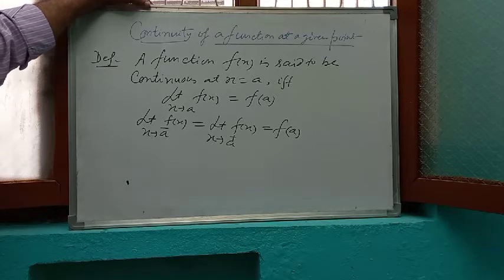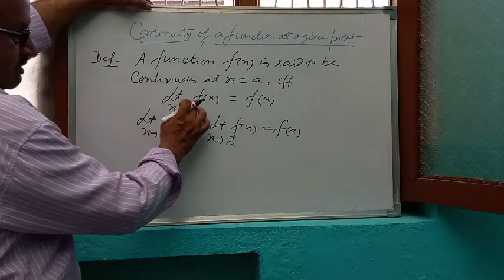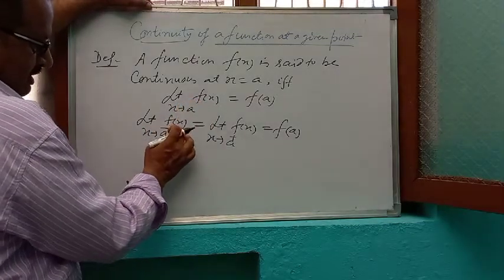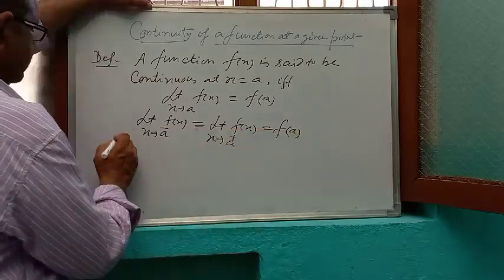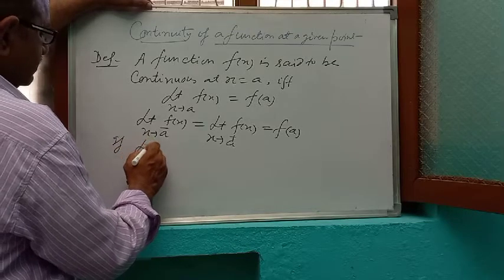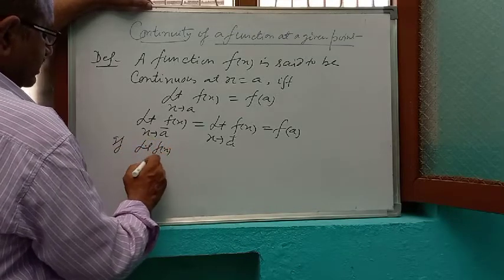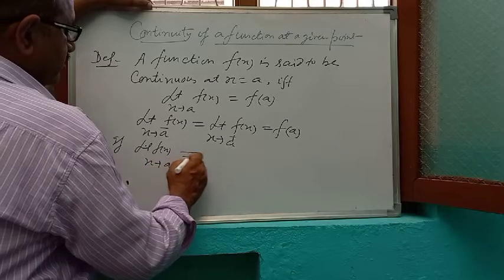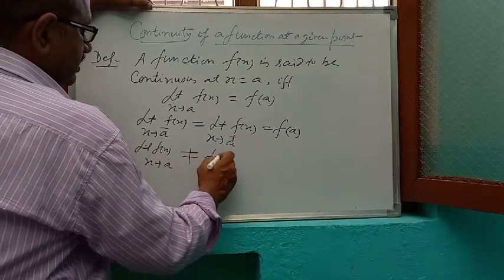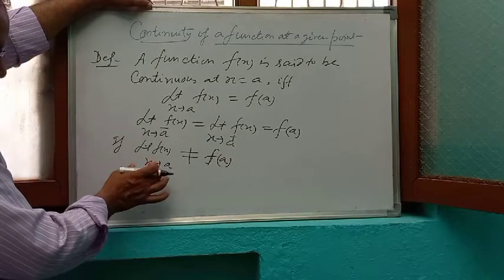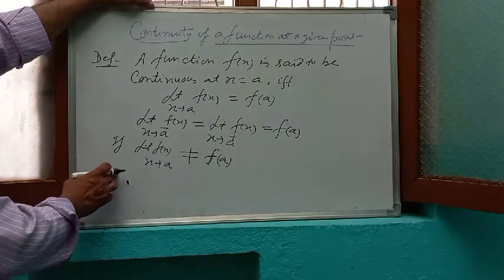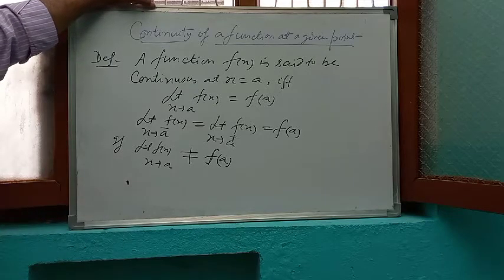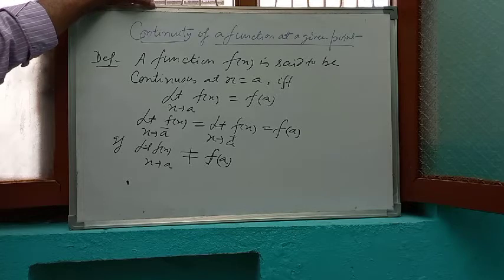And if the limit of the function exists, means left hand limit is equal to right hand limit, but it is not equal to the functional value, that is, limit of the function f(x) as x tends to a is not equal to f(a), limit exists but it is not equal to the functional value, then we can say that the function is discontinuous at x is equal to a.